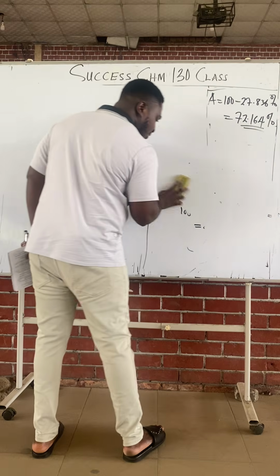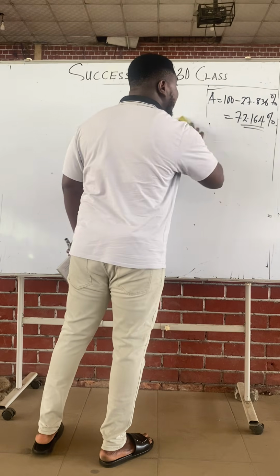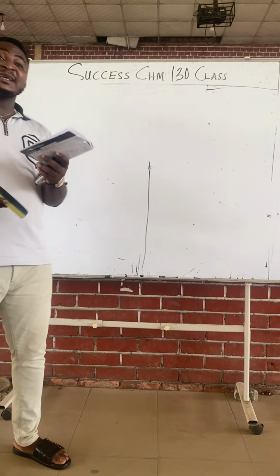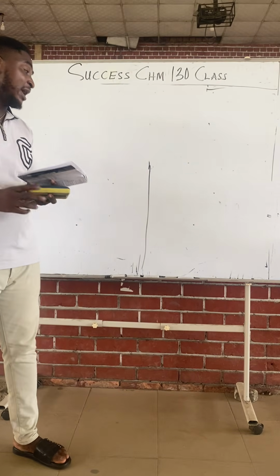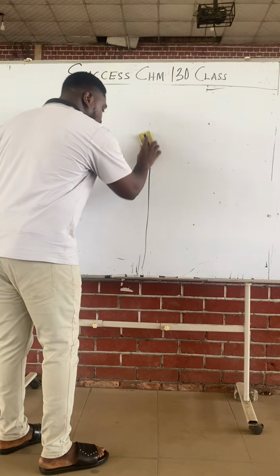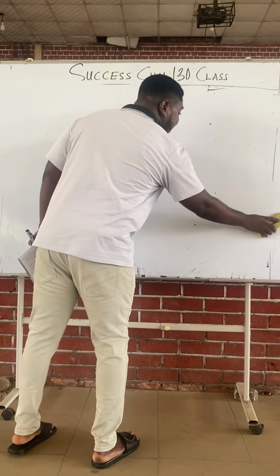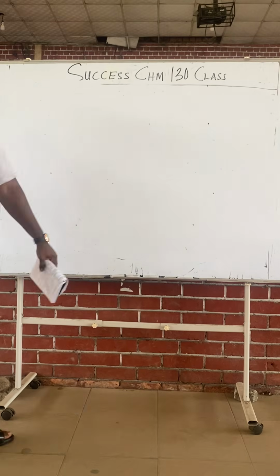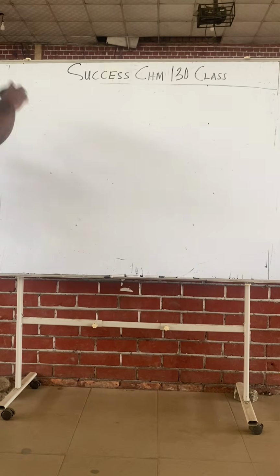This is a classwork I'm giving you. The average atomic mass unit of gallium is 69.72. Calculate the percentage abundance of its two isotopes.